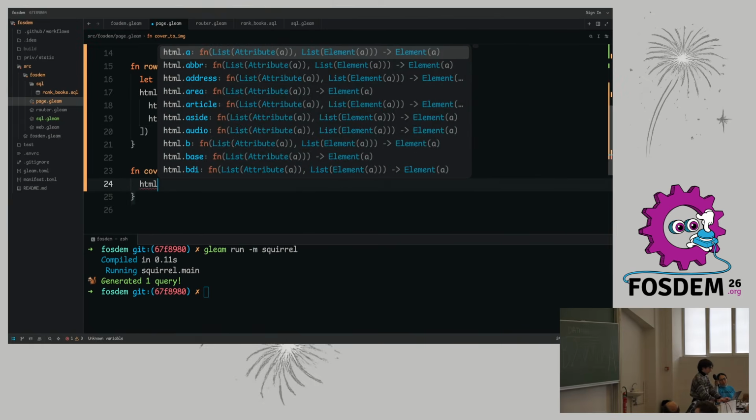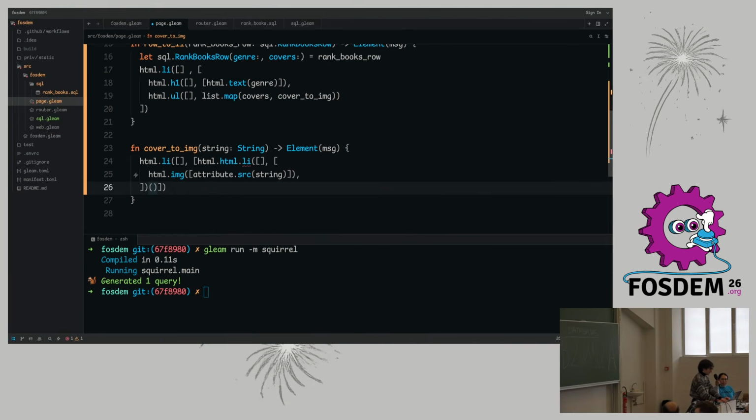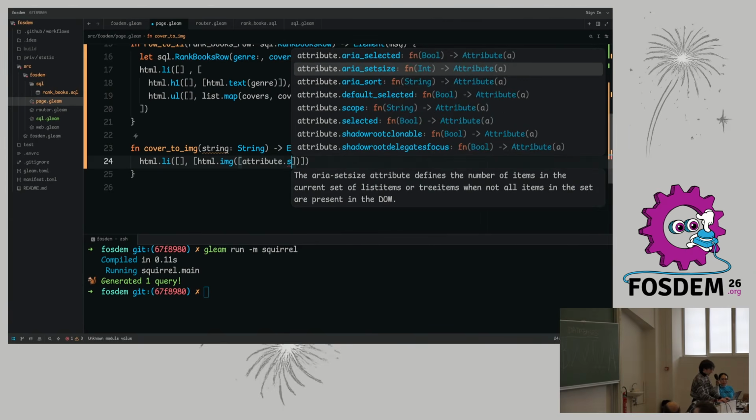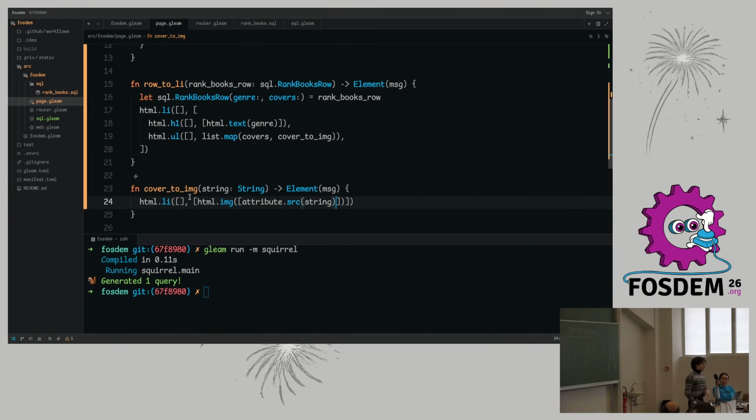So one final list item, and this contains an image. So let's do this. Source, and that is that cover that we have. And just like that, we're good to go. We could just focus on what we wanted, making a nice-to-look application.